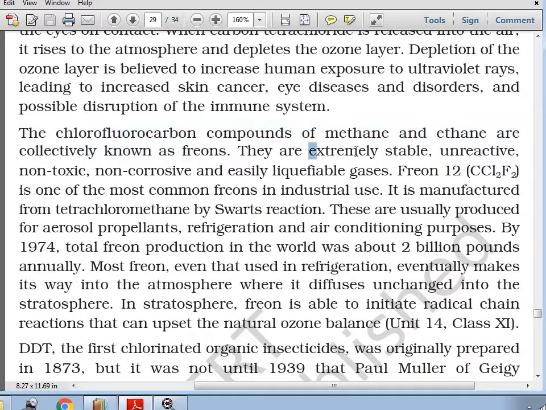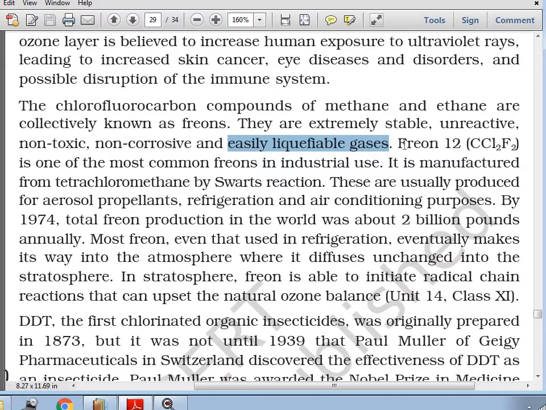They are extremely stable, unreactive, non-toxic, non-corrosive and easily liquefiable gases. Freon 12 is a common name. The chemical formula is CCl2F2. It is one of the most common freons used in the industry.